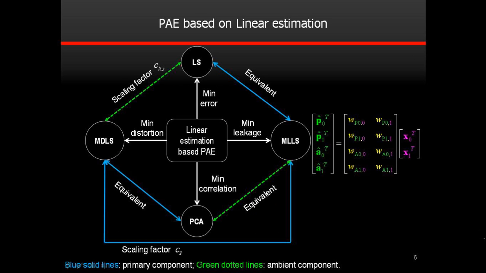Based on the linear estimation framework, four approaches can be proposed and their solutions obtained by different criteria. PCA minimizes the correlation between the primary and ambient components. Least squares minimizes the overall extraction error, while minimal-leakage least squares and minimal-distortion least squares minimize the leakage and distortion respectively. Some interesting relationships among these approaches are discussed.